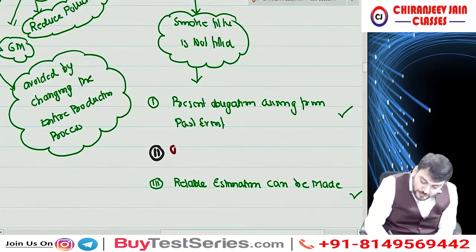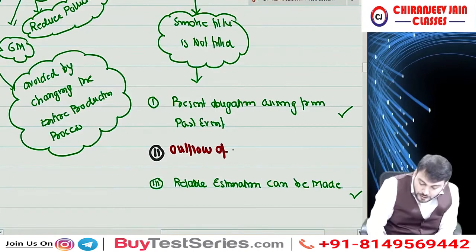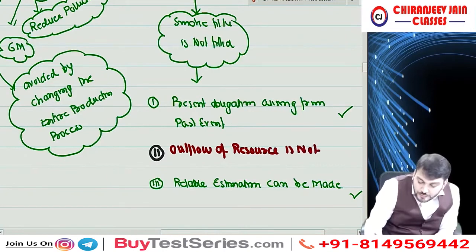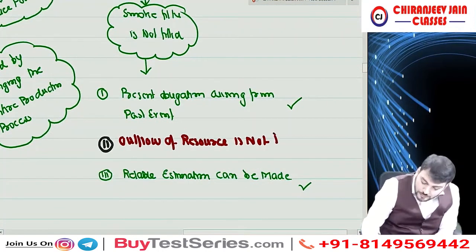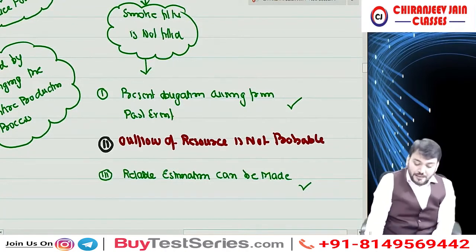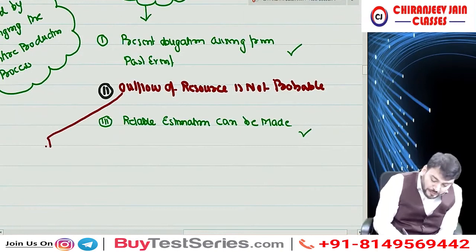So outflow of resource is not probable. Why is it not probable?